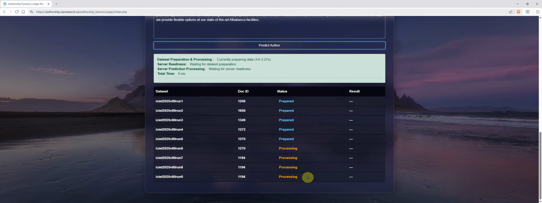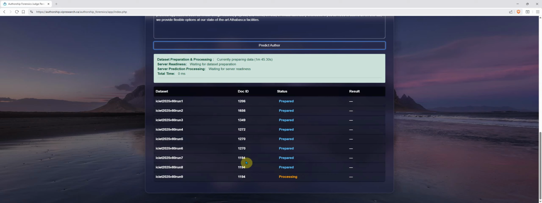So we can estimate how many seconds you may need to wait until all the judges have done their reading work. Once all of the judges, in this case 9 judges, finish their reading, we will take a look to see whether or not the server is ready for us to do the final collective decision making. Later you will be able to see how much time the server spends on this. We are almost there. Only 2 judges haven't finished their reading yet. You can see each of the judges may have different experience.